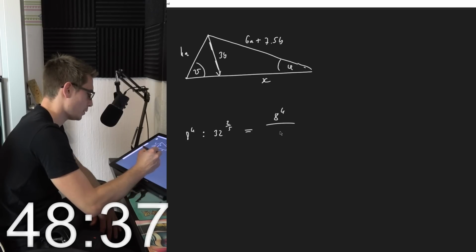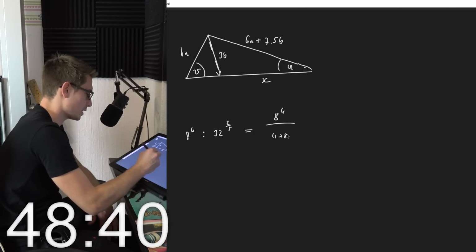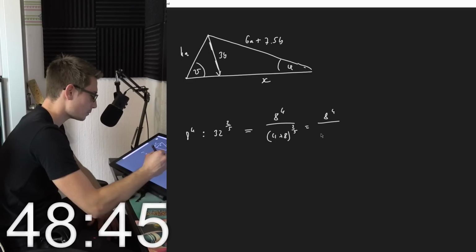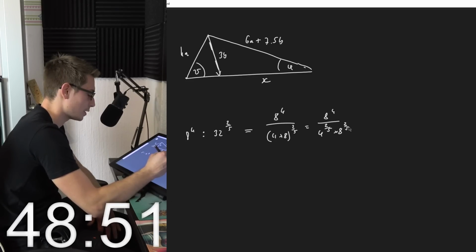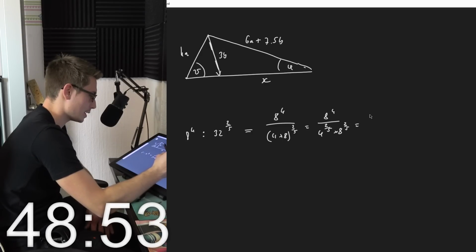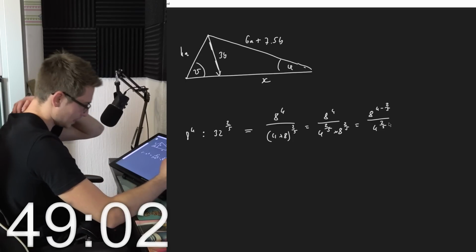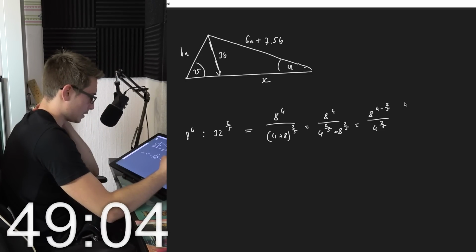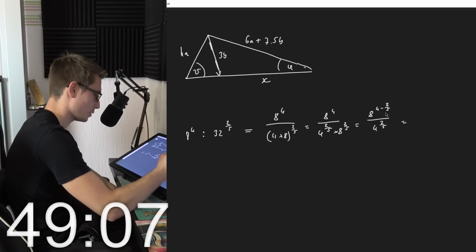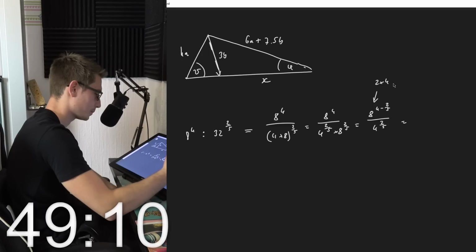This is 8 to the 4th power divided by, this is 4 times 8 to the 2 over 5, meaning it's the same as 8 to the 4th power minus 2 over 5 divided by 4 to the 2 over 5. Oh yeah, but this is the same as 2, so this right here is 2 times 4. So this is 2 to the 4 times 2.